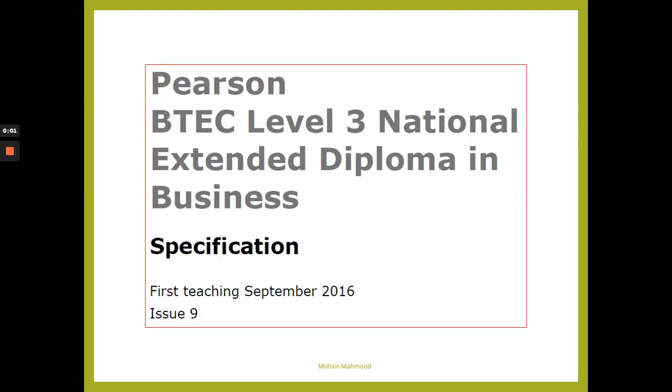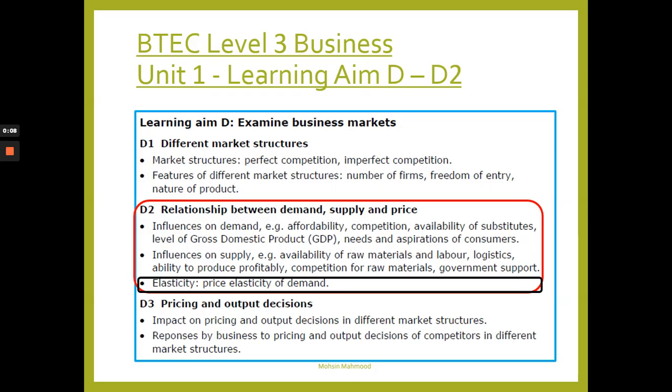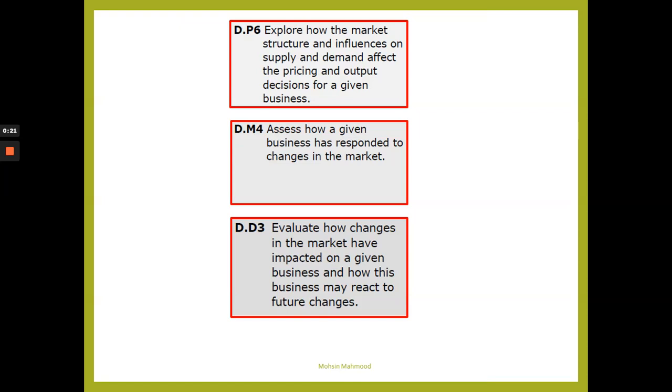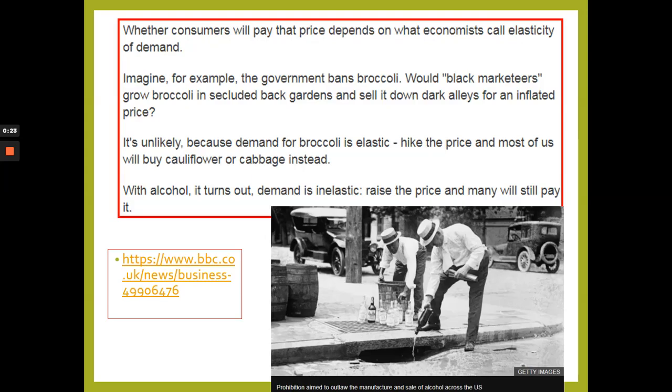Okay, so we're looking at the Pearson BTEC Level 3 National Extended Diploma in Business, and this is from First Teaching September 2016. We're now looking at Part 3 of Learning Aim D2, so Elasticity, Price Elasticity of Demand. Now, whether consumers will pay a certain price is what economists call elasticity of demand.